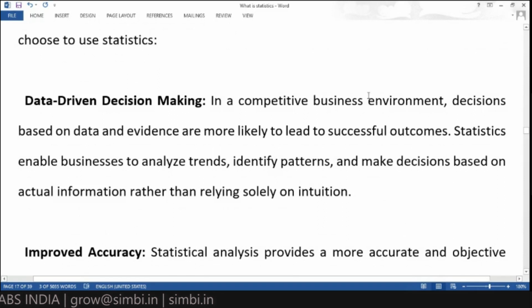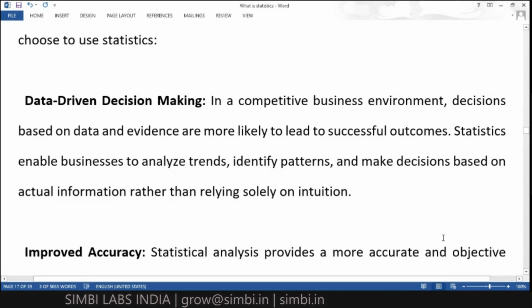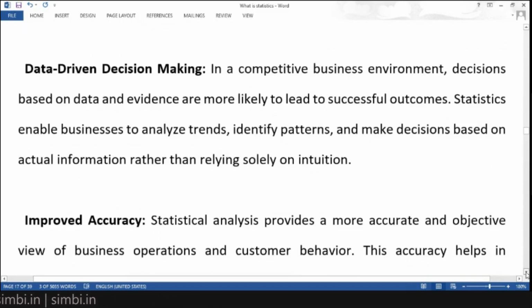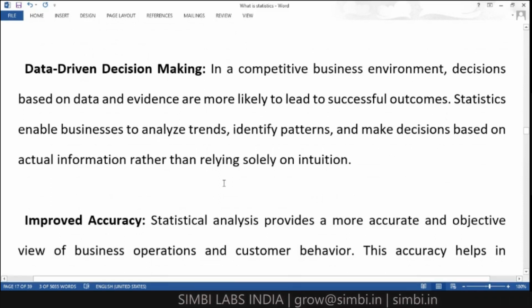Data driven decision making is one of the best points for business owners, who make decisions from the collected information, the predictions, the outcomes they got, and the analysis. Through the results of that analysis, they make decisions.